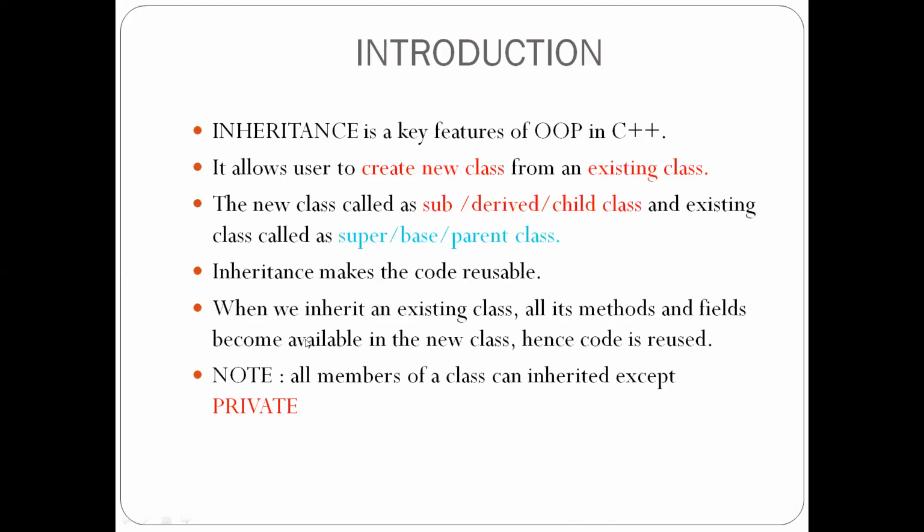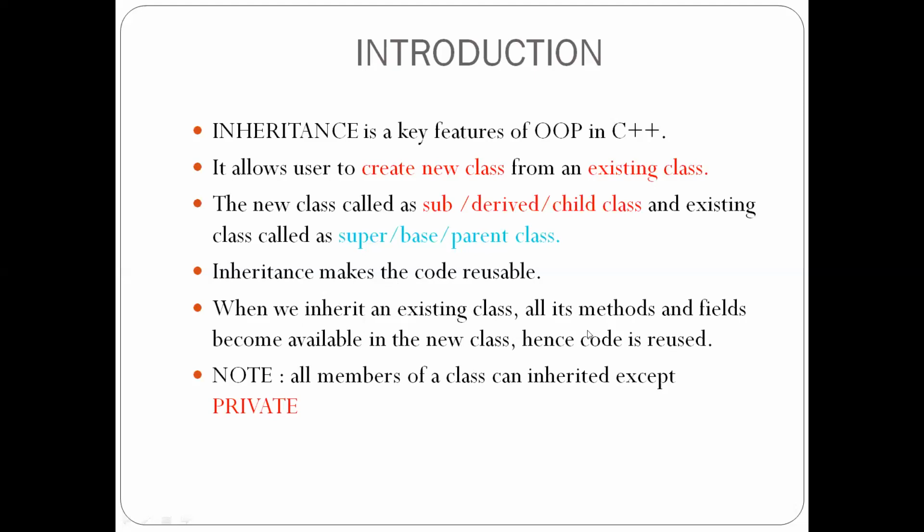When we inherit an existing class, all its methods and fields become available in the new class. Hence, code is reused. All the methods as well as the fields used in a parent class are also available in the new class, the child class. So here the code of the parent class is reused.